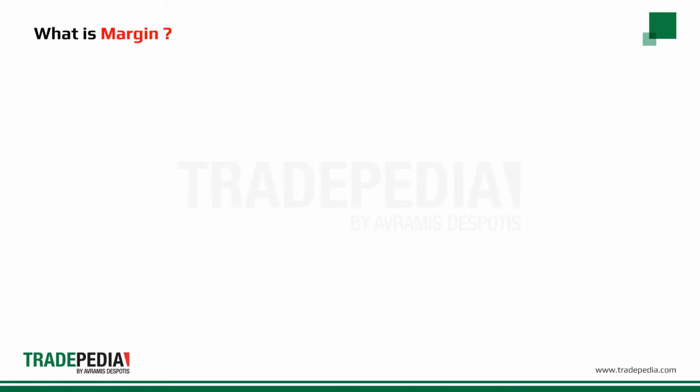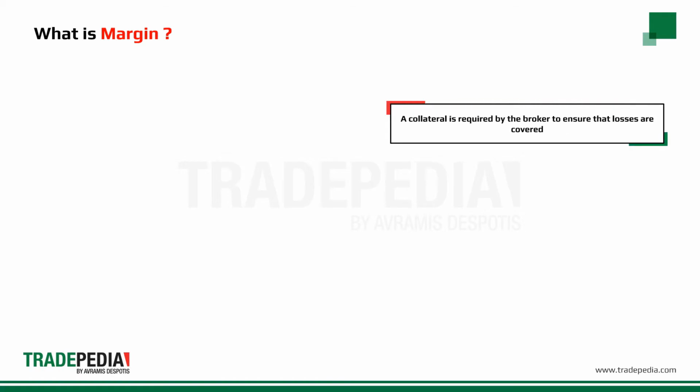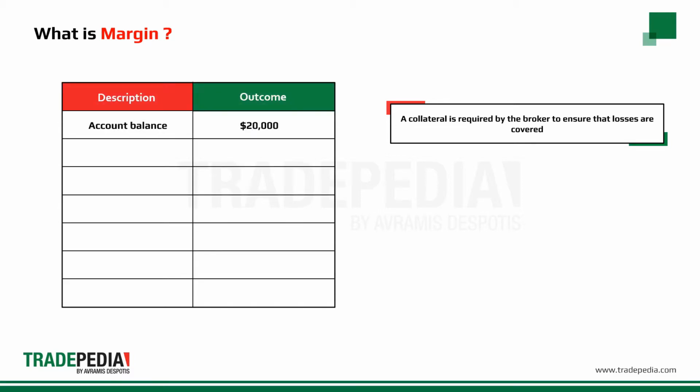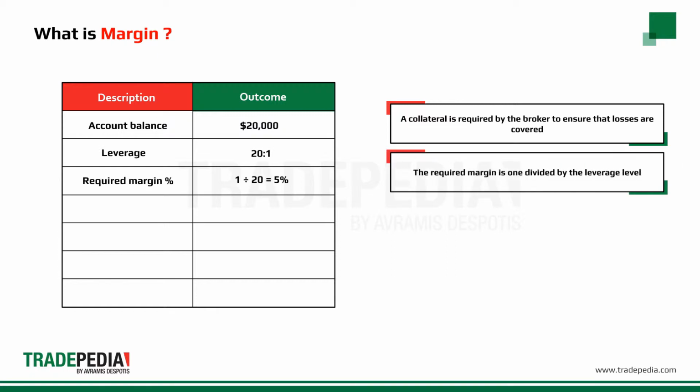What is margin? Since a trader is allowed to use more capital than the initial amount he deposited due to leverage, a collateral in the form of margin is required by the broker to ensure that all losses are covered. For an account balance of $20,000 and a leverage choice of 20-to-1, the required margin for the open position is 1 divided by the leverage level of 20, which equals 5%.